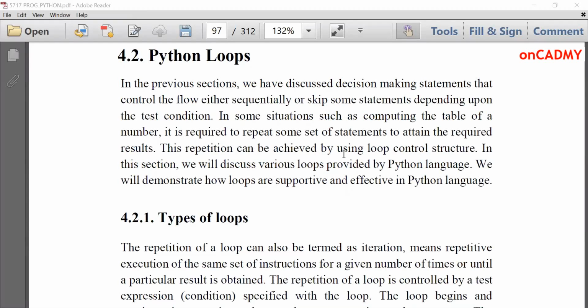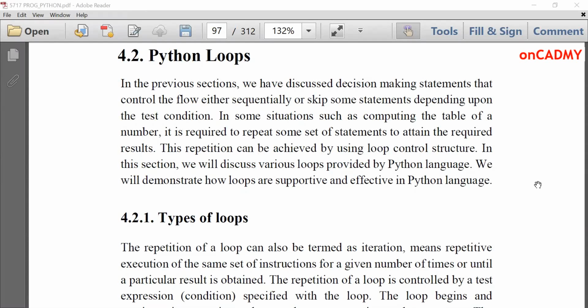Hello students, in this lecture we are going to discuss another important topic known as Python loops. The concept of loop is the same in every programming language, however their syntax somewhat differs. Loop is basically used for decision making, and it includes those statements which are going to repeat again and again like a circle.